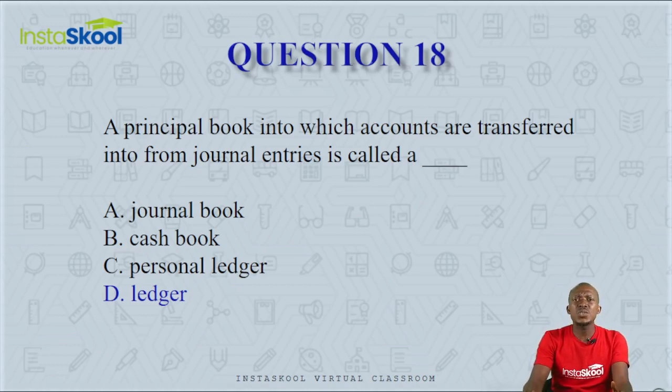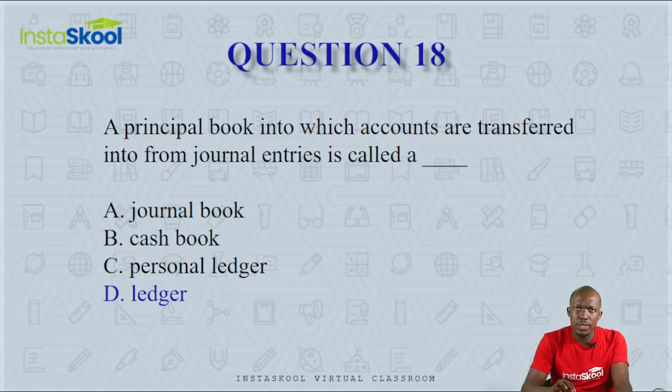When transactions take place, the source documents are the first records that are kept. These source documents are used to enter entries into the subsidiary books or the journal entries. Then from your journal entries, they are transferred into ledger accounts. So the correct answer here is option D, ledger.